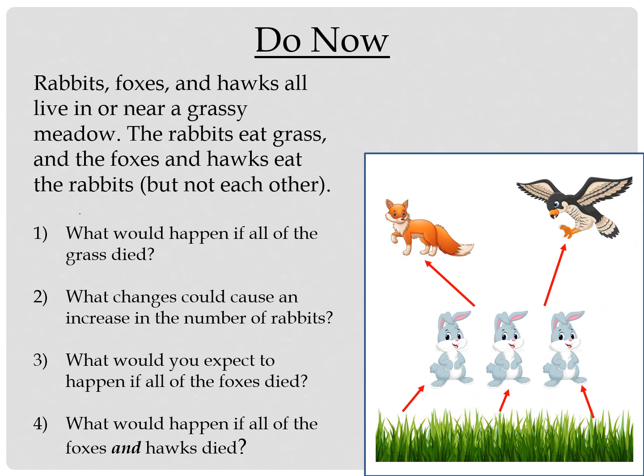What would happen if all the foxes and all the hawks died? Well, again, if we get rid of all the foxes and all the hawks, nobody's eating the rabbits. So it seems like your rabbit numbers would probably go pretty high pretty quickly, but unfortunately they're going to eat all of the grass up pretty fast, so that's not going to leave a lot of food for anybody else. So your rabbits would then start dying off, in which case the grass will maybe have a chance to come back and your rabbit numbers can go up, and it's going to be really just the rabbits and the grass reaching some kind of equilibrium, trying to find a happy medium. But in any case, hopefully this shows you how everything's interconnected, and that's what we're going to look at today, how living things rely on each other.